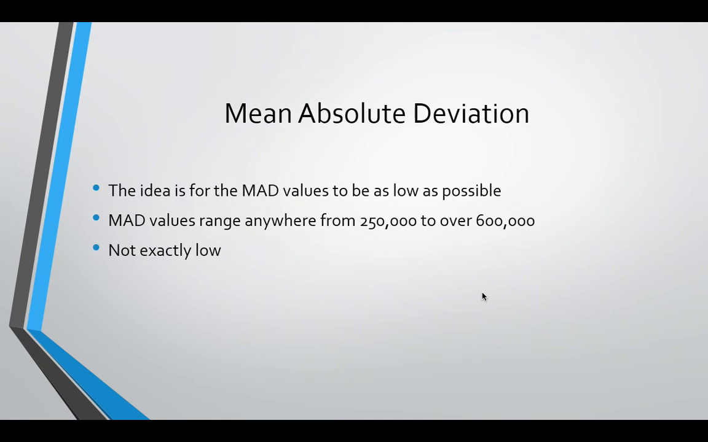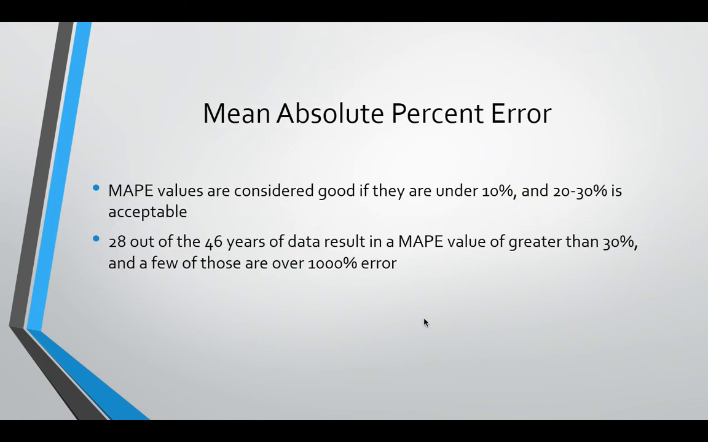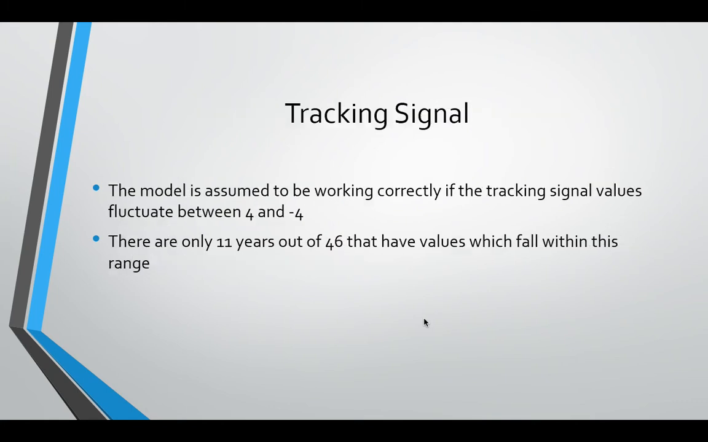The mean absolute deviation, the idea is for the values to be low, again, but unfortunately the values I got range anywhere from 250,000 to over 600,000, so again, not really low. Moving on to mean absolute percent error, or MAPE, the values are considered good if they're under 10%, but 20 to 30% is also considered acceptable. Unfortunately, 28 out of the 46 years of data resulted in MAPE values greater than 30%, and a few of them came in even over 1,000% as well.